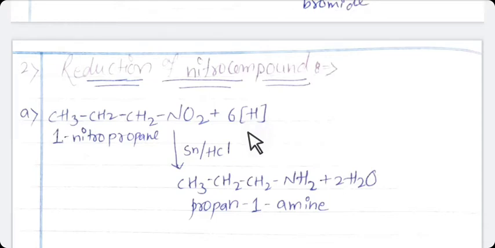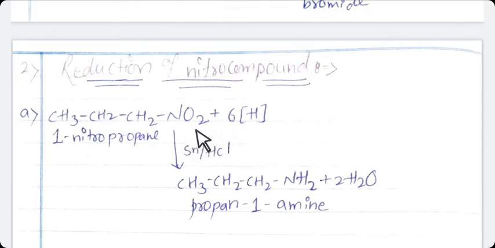So student, when we remove 2 hydrogen atoms from here, 4 hydrogen atoms remain, which react with 2 oxygen atoms, and the compound is nothing but water, 2H2O. 2H2 means 4 hydrogen and 2O means 2 oxygen.